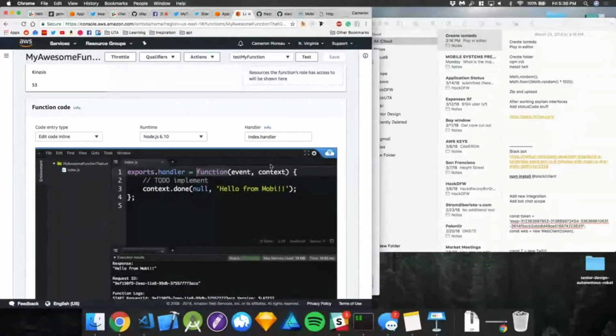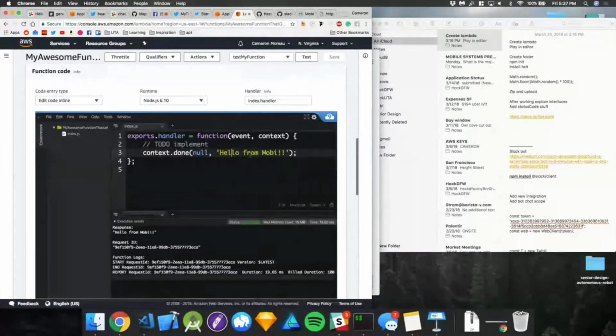So from the context, you can actually figure out where it's coming from. Was this invoked by an API? Then I want to return a certain thing. Was this invoked by a Lambda skill? Then I need to format it to be like an Alexa skill. What parameters were passed in, all this kind of stuff. But all we really care about is this guy here, context.done, which is basically saying, okay, give me a response. Null means there's no error, and the string is what I want to return.